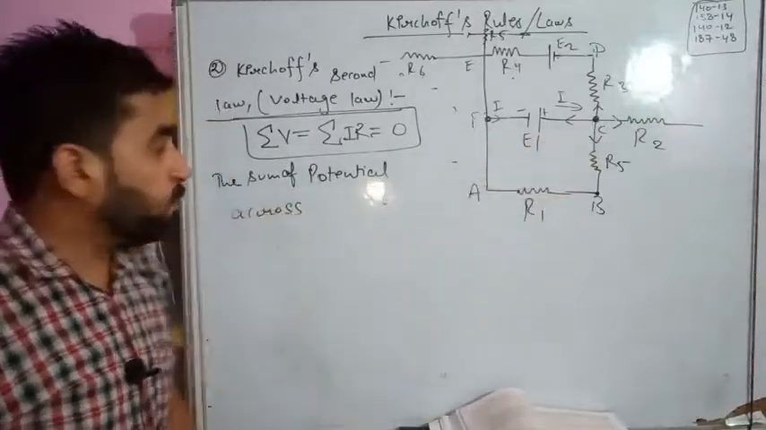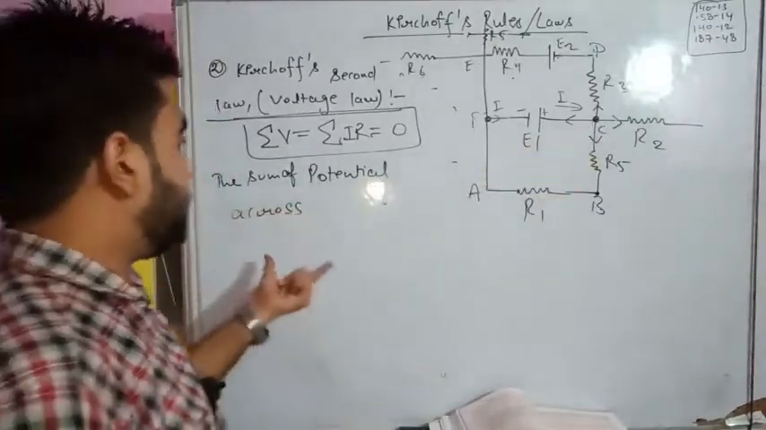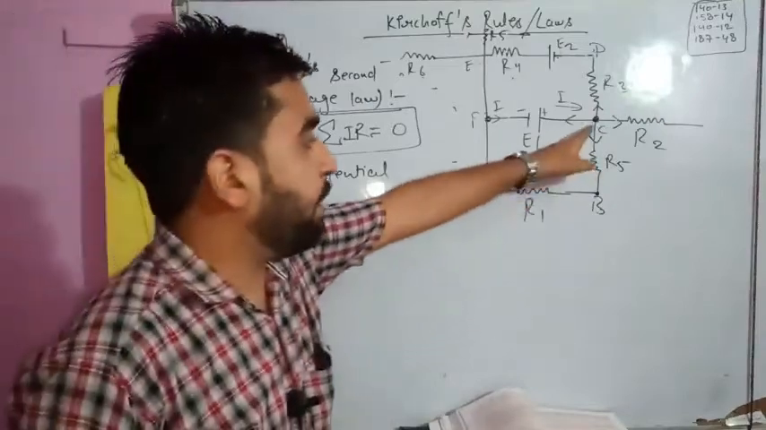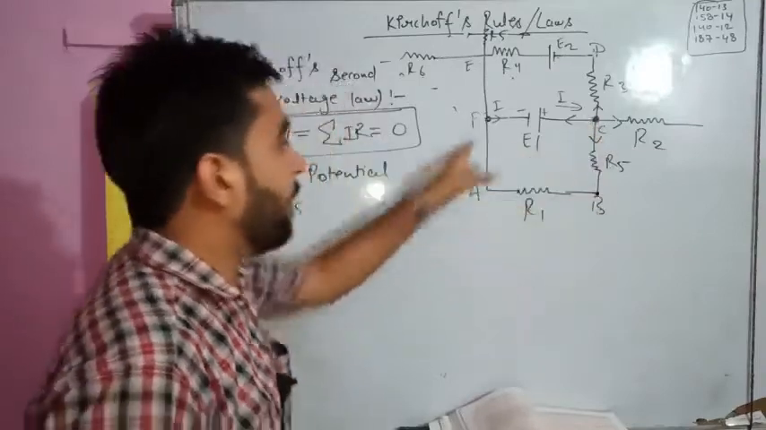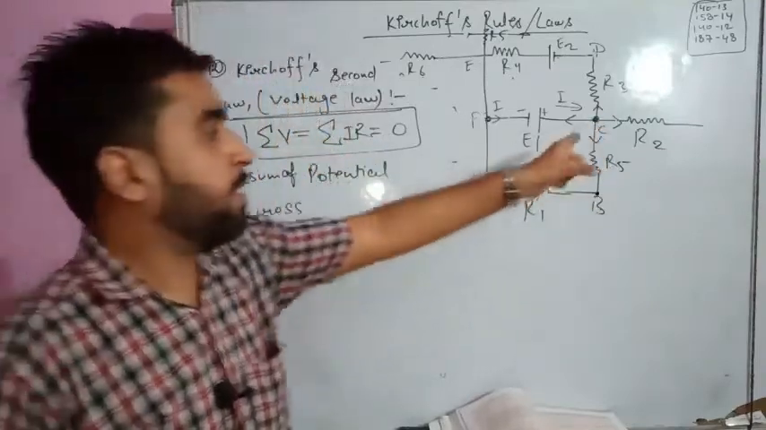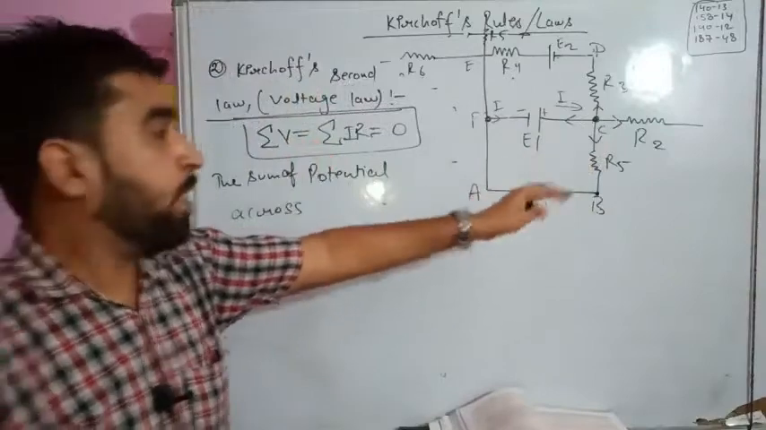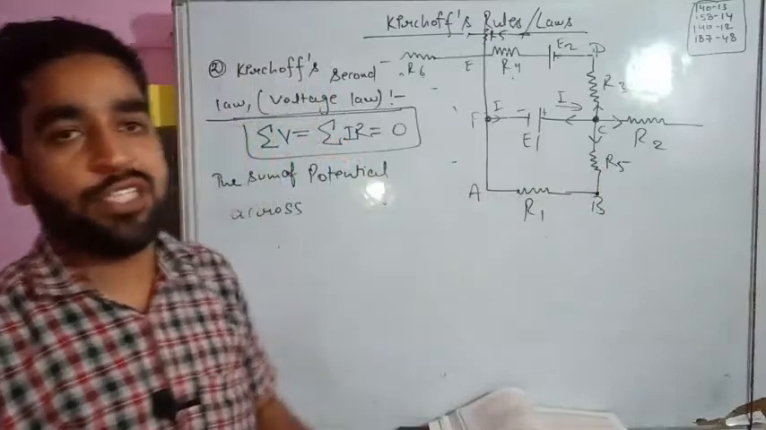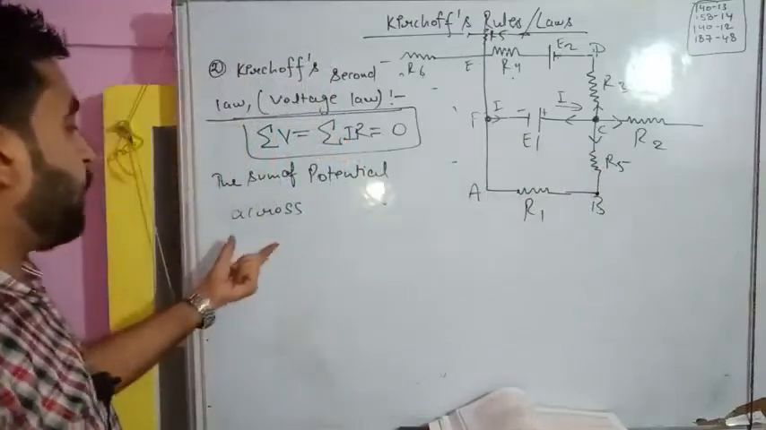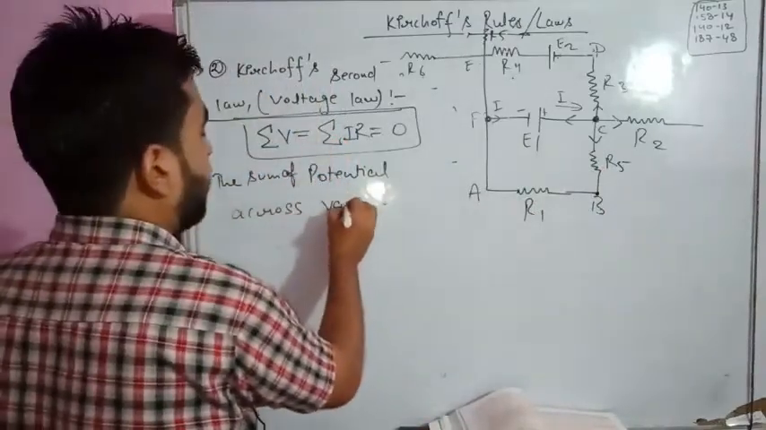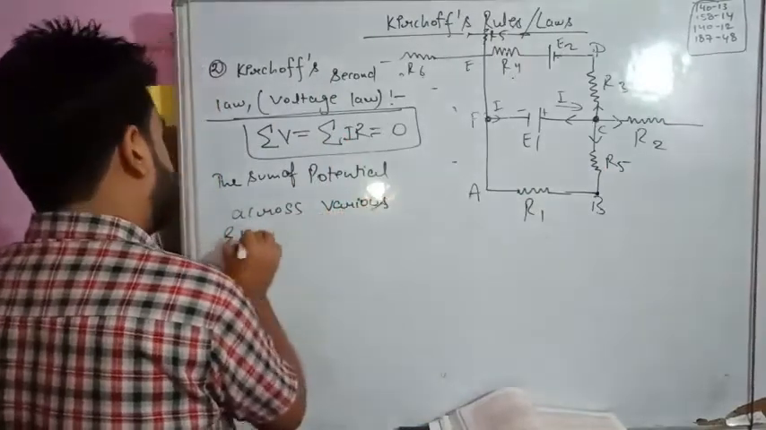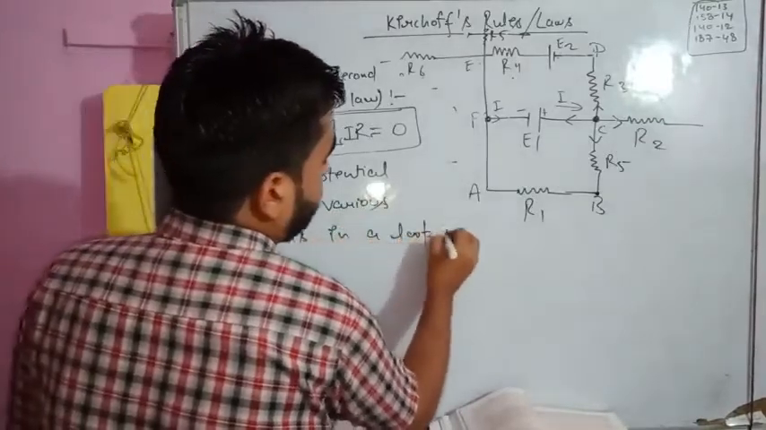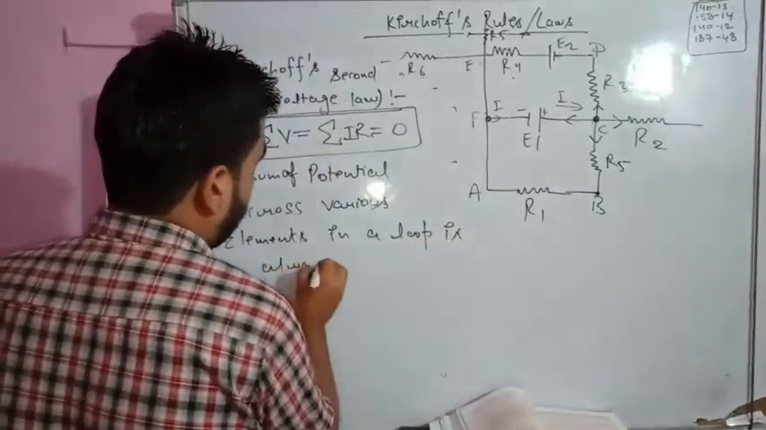For example, you may think that sir is taking out time because I haven't learned the definition, I just create the definition. Suppose we are starting from point C and we are coming back to point C. So that's a continuous loop. In the loop there are various elements, and across the various elements there is potential difference. So the sum of potential across various elements in a loop is always equal to 0.